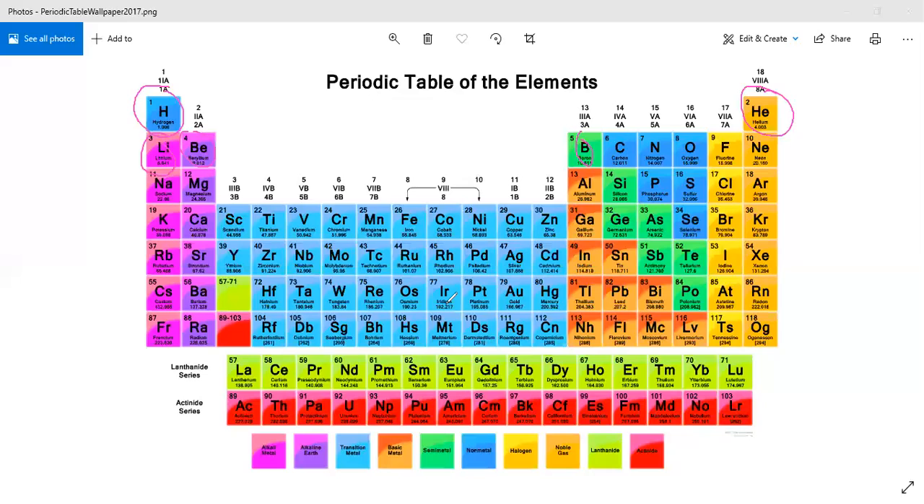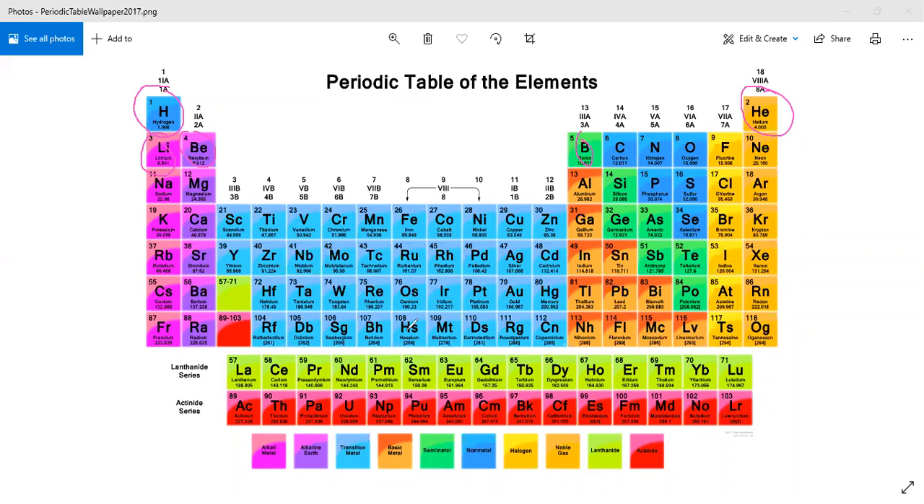So if I try to explain what the modern periodic table is, the modern periodic table is based upon the arrangement of elements according to increasing atomic number. So in an exam, if you have to explain what the modern periodic table is, you have to explain this: the modern periodic table is the arrangement of elements according to increasing atomic number.